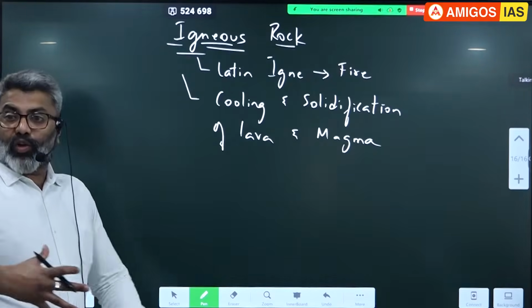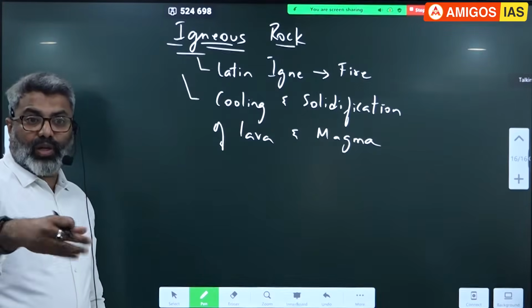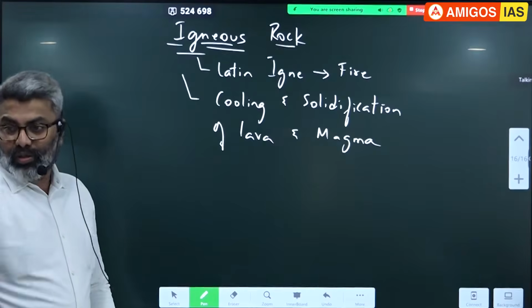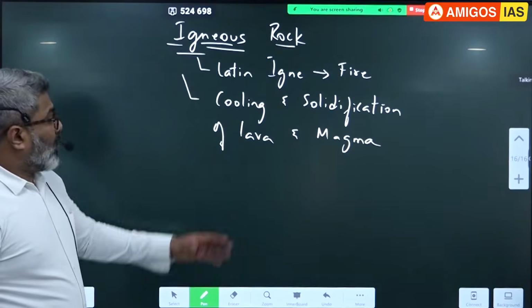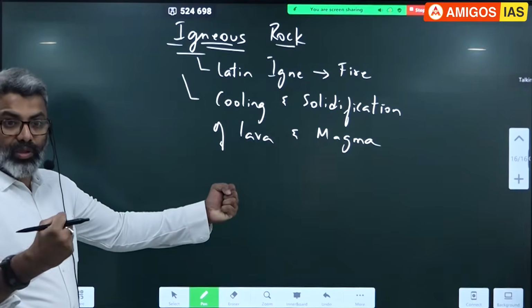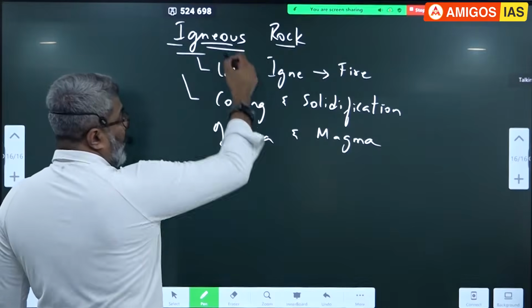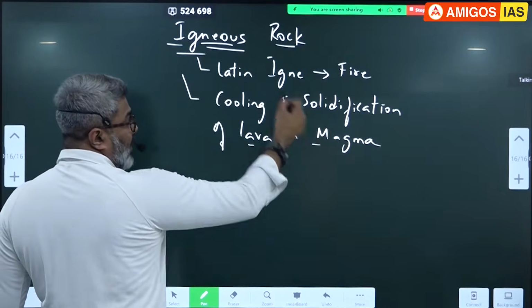Don't you think cooling takes time? If it comes in contact with water it will cool rapidly. Otherwise it will cool slowly. It becomes hard, then it becomes rock. That is the reason it is called igneous rock. All those rocks formed from lava and magma are igneous.